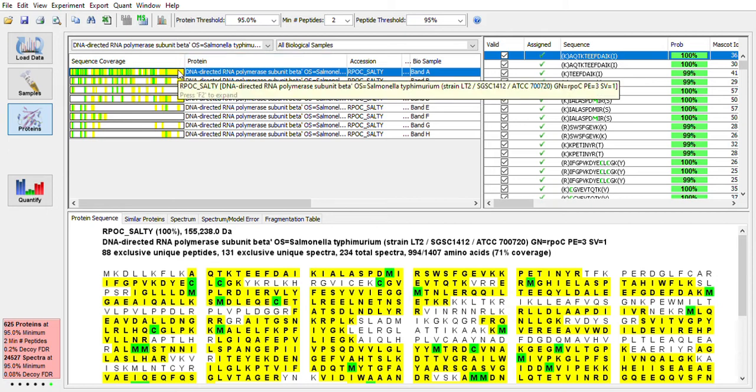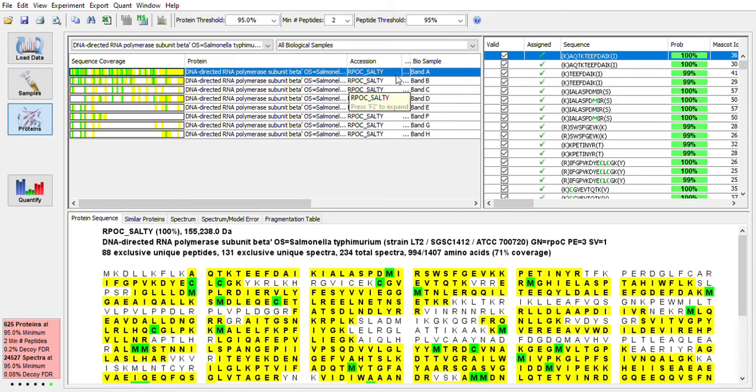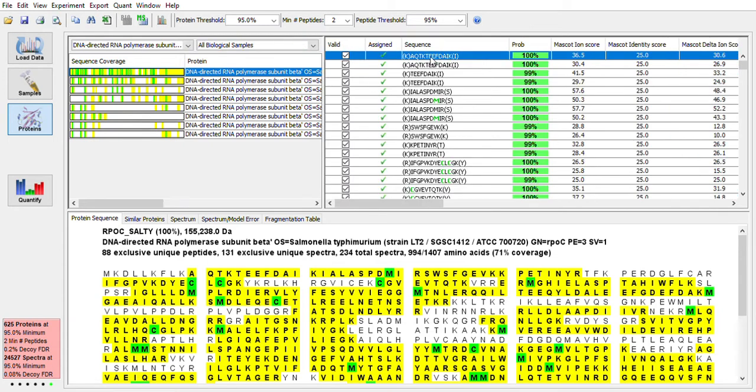So whichever row we have highlighted in this quadrant, so right now we're highlighting this protein detected in band A, that corresponds to this list of peptides. So now what we're looking at over here is all the peptides that were identified for that protein in band A, the sample for band A. And down here, what we're looking at is the sequence coverage for that protein highlighted with all of the peptides that were detected for that protein in band A.